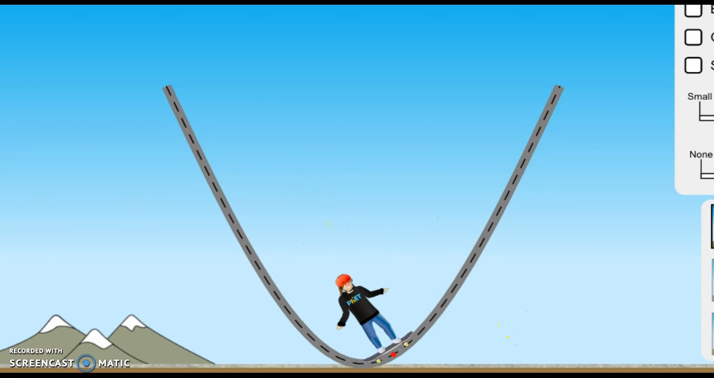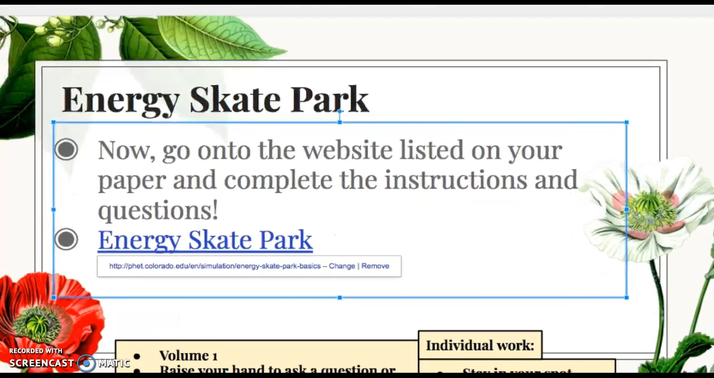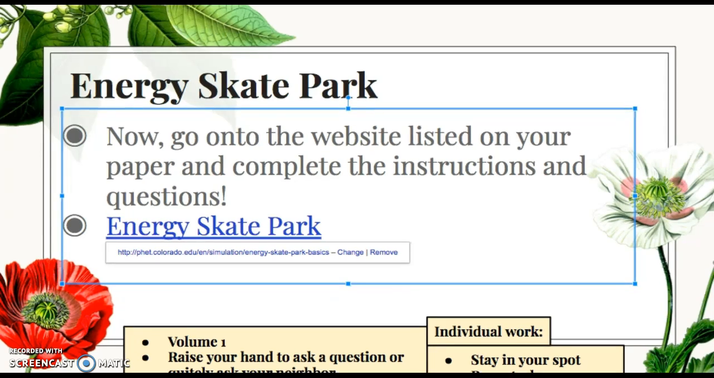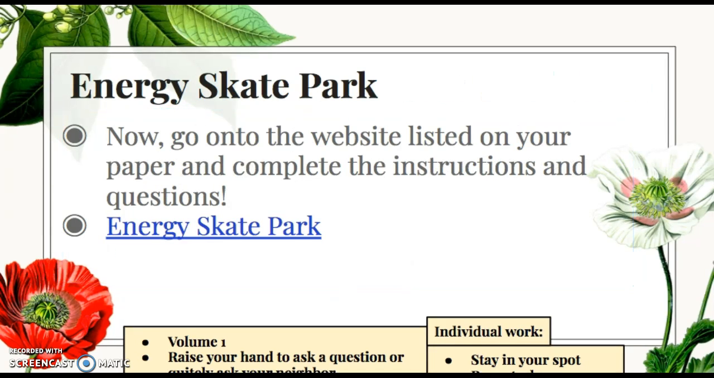Anything that you don't get done today, as usual, is homework. Okay. So make sure that you finish your summary. You get your energy transformation worksheet done and your Energy Skate Park. If you didn't finish your kinetic and potential energy practice yesterday, tsk tsk, get it done and make sure that it gets turned in.